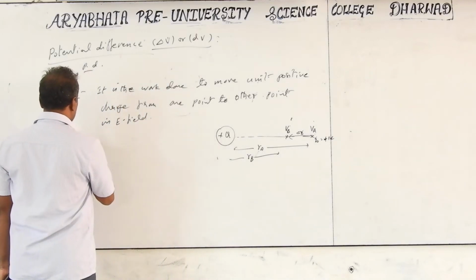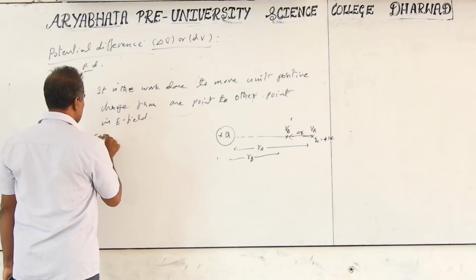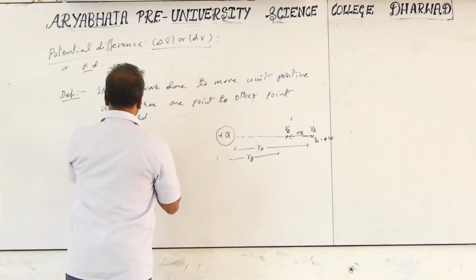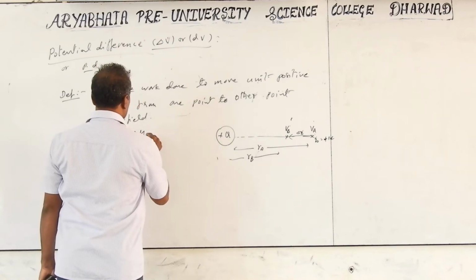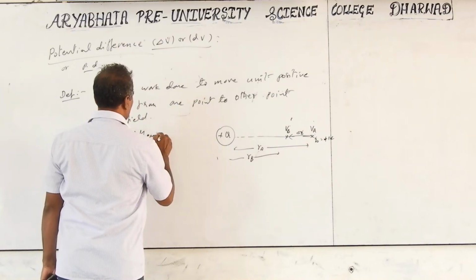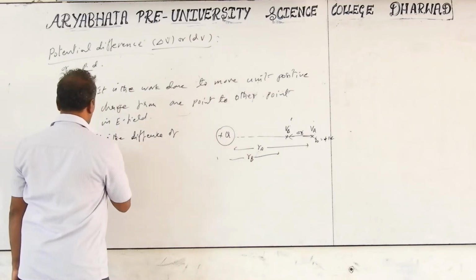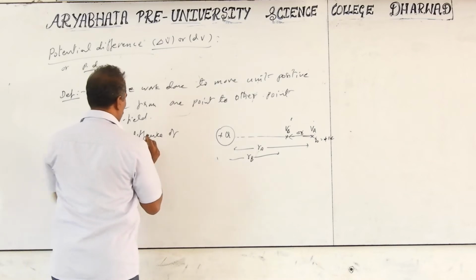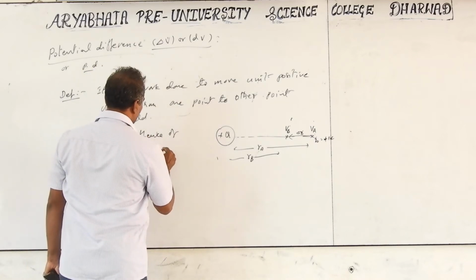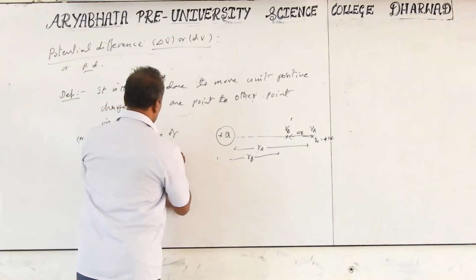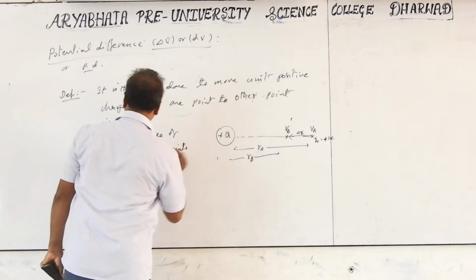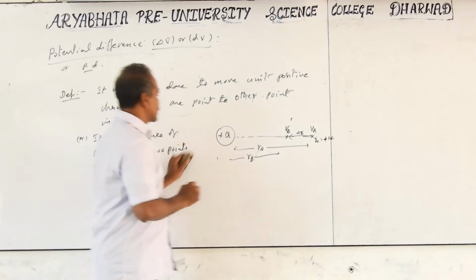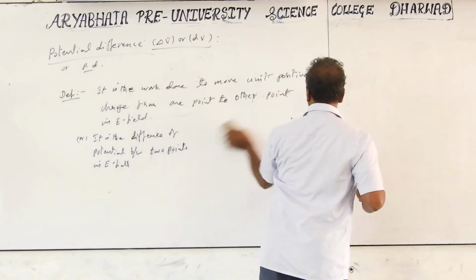We can also say that it is the difference of potentials between two points in the electric field.